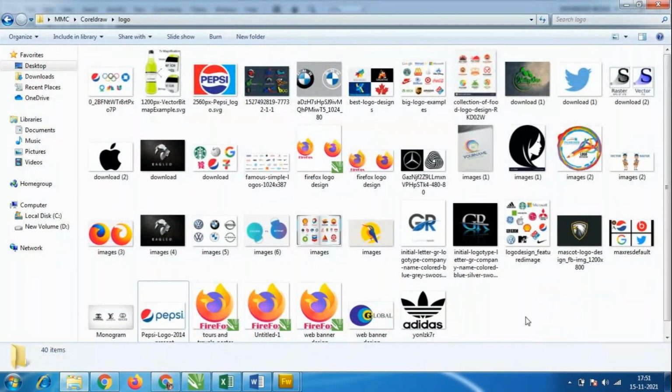So InDesign is a competition for CorelDRAW software. CorelDRAW has been there for the past 30 years. Only in the past 10 years did Adobe launch this InDesign software. Before that, we had CorelDRAW software. From the time advertisements started, we have had CorelDRAW.